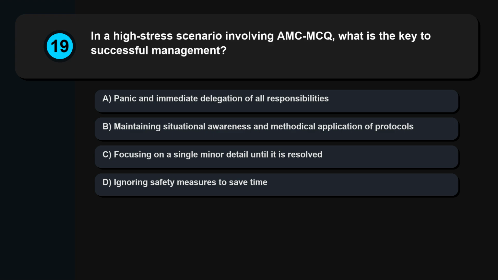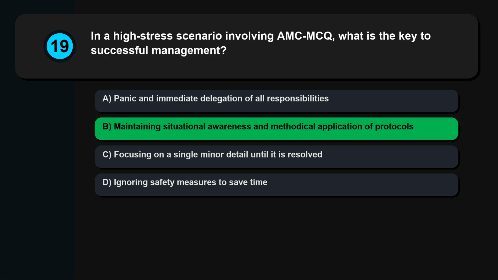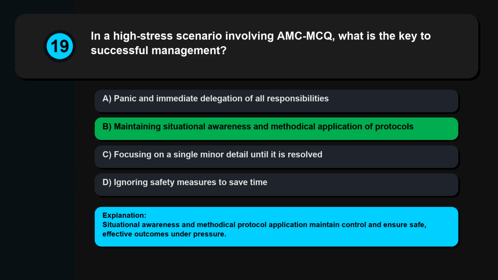Question 19. In a high-stress scenario involving AMC MCQ, what is the key to successful management? Panic and immediate delegation of all responsibilities. Maintaining situational awareness and methodical application of protocols. Focusing on a single minor detail until it is resolved. Ignoring safety measures to save time. Situational awareness and methodical protocol application maintain control and ensure safe, effective outcomes under pressure.